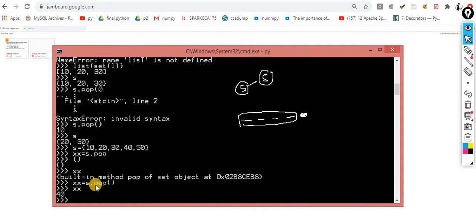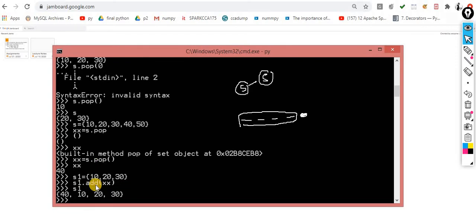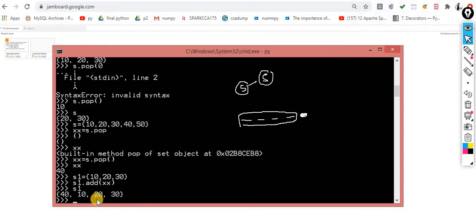Now what I will do in the next batch: my next batch is here, only 3 people. So what I will do is s1 dot add of this XX. That's it. Now you can check the scenario. I think now the picture is clear how you can handle this situation.